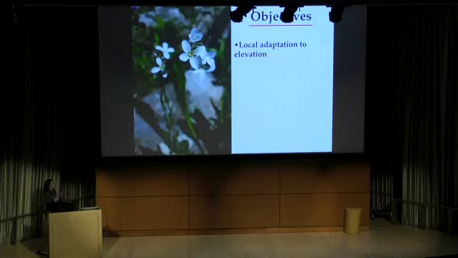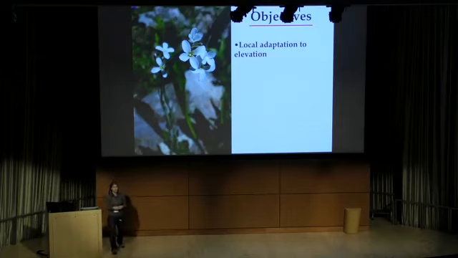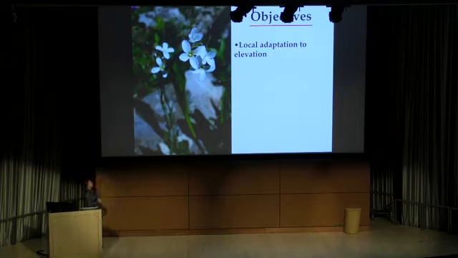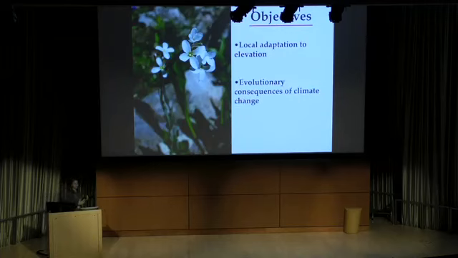So before we can address the evolutionary consequences of climate change, I need to first show you that there is local adaptation in this system. So the first part of the empirical part of the talk will be evaluating local adaptation to elevation, and then we'll address these questions of whether climate change might disrupt local adaptation.